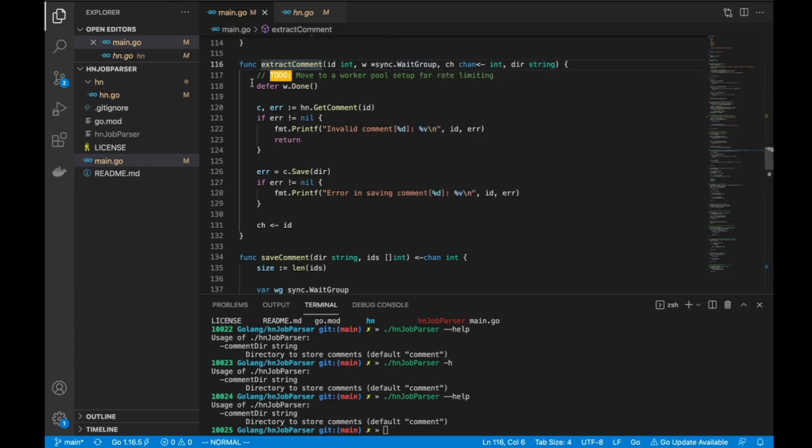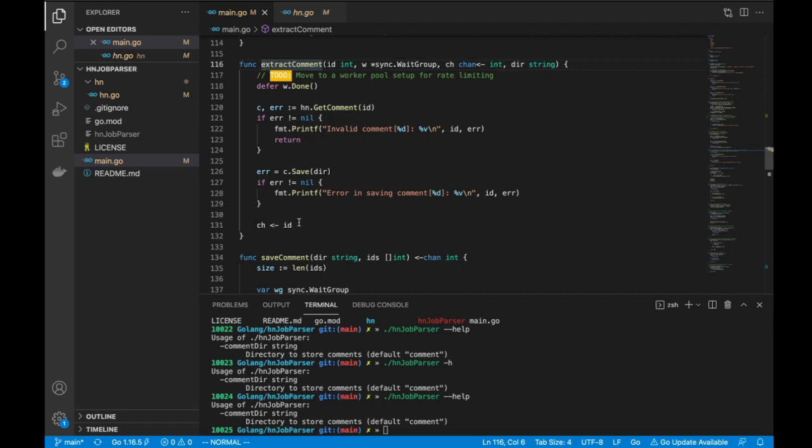And the very first thing that we do when you have something that you want to use as a go routine is you just do a defer on the wait group, so that once the go routine finishes, it will automatically signal to the wait group. Right, perfect. So what I'm doing is using the comment ID, I'm just going to get the content of the comment, try to save it, right? And if all this worked well, then I'm passing the ID to a channel.